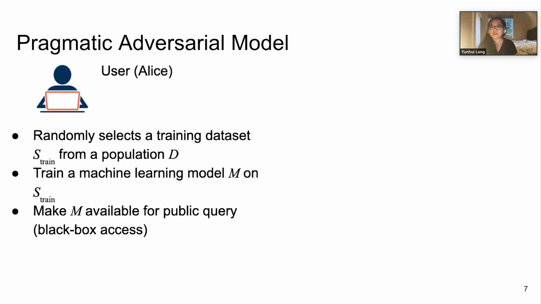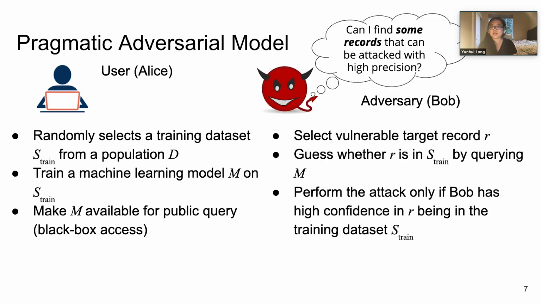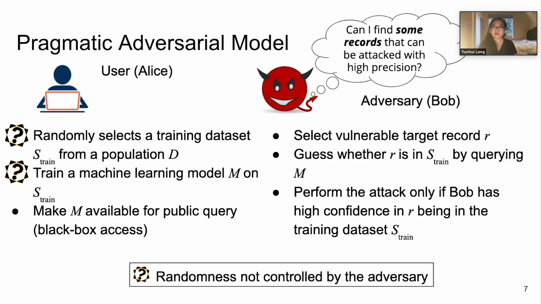The adversary model could be summarized as follows. First, the user Alice randomly selects a training dataset from a population. She then trains a machine learning model on the training dataset and makes it available for public query. On the other side, the adversary Bob selects vulnerable records from the population and performs the attack only if he has high confidence in the record being in the training dataset. The probability of success for the adversary Bob is calculated over the randomness that he cannot control. In this case, it's the selection of other training samples and random initialization in the training process.